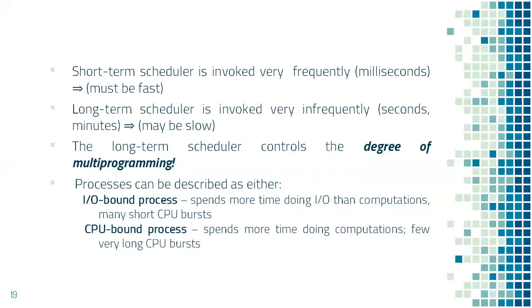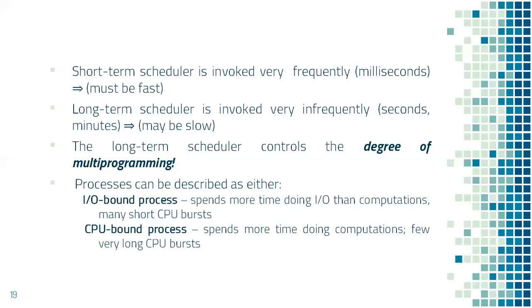Generally, there are two types of processes, IO bound processes and CPU bound processes. An IO bound process spends more time doing IO operations than doing computations. It will have very short CPU burst requirements, whereas CPU bound process spends more time on CPU doing computations than doing input-output operations on IO devices.